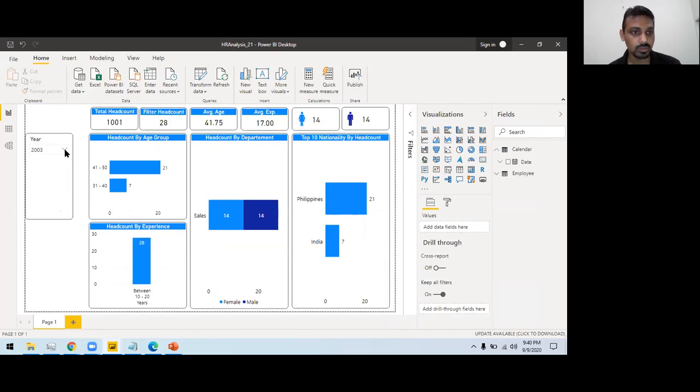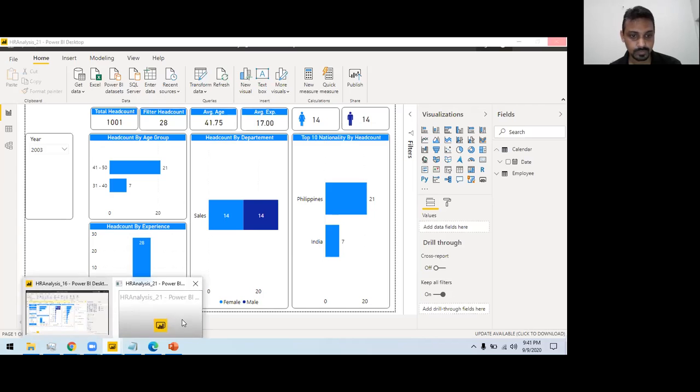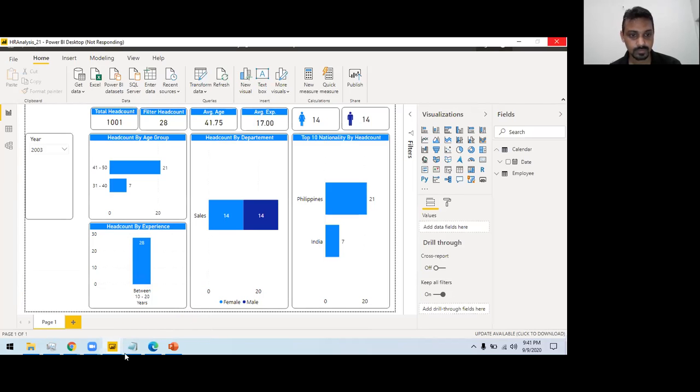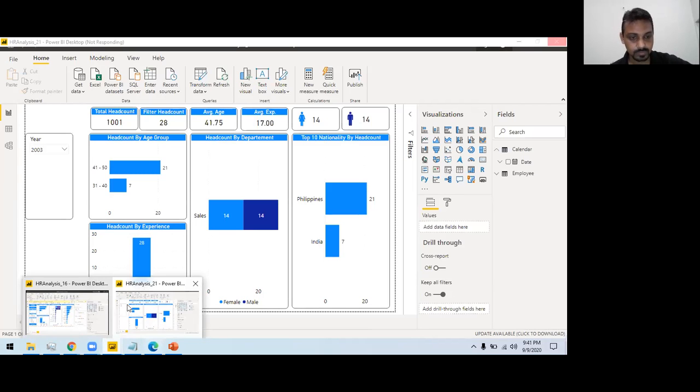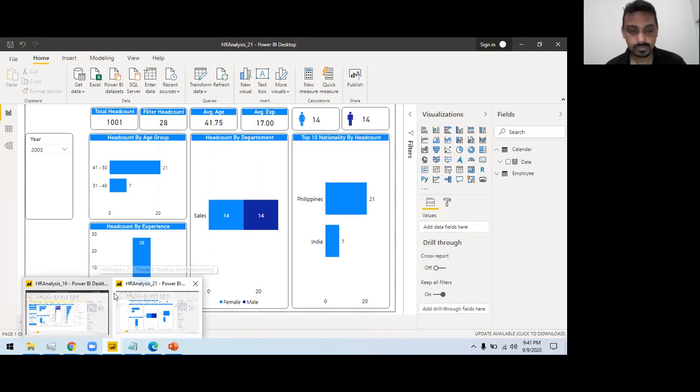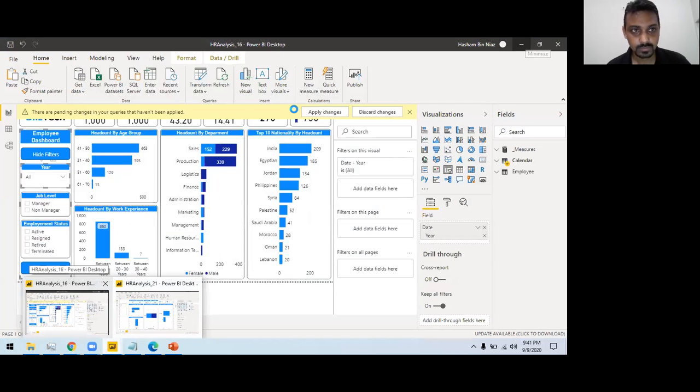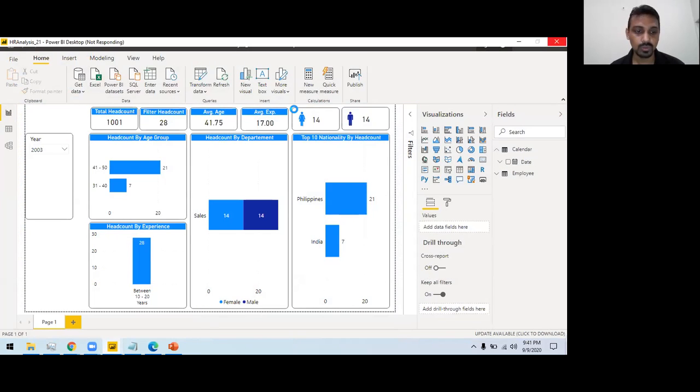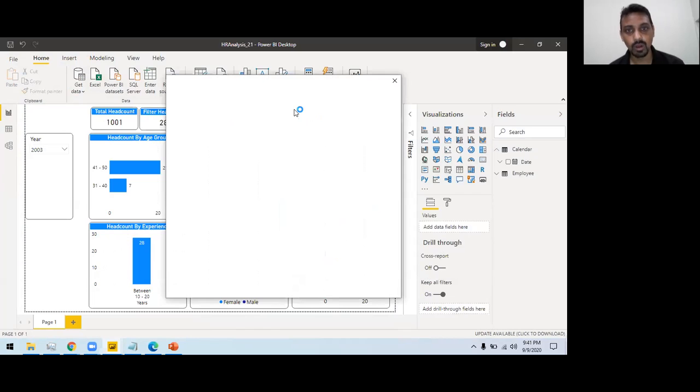And if you want to clear this out, you can simply do it. It will take me to the login screen, and we can log in and publish it so you can see.